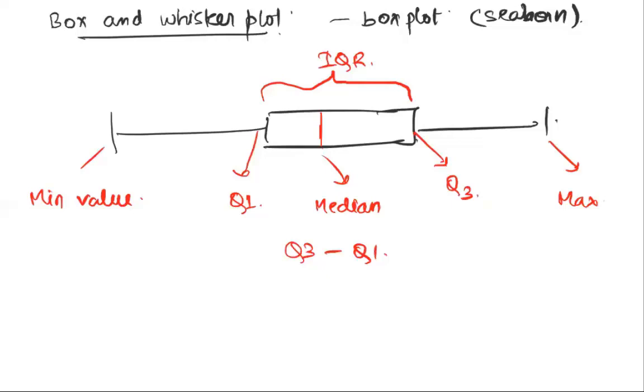Now this is also used as an approach to identify outliers in our data sets, but we'll not discuss it right now. Right now what I want you to do is solve a small example. I'm going to give you a set of numbers: 34, 18.